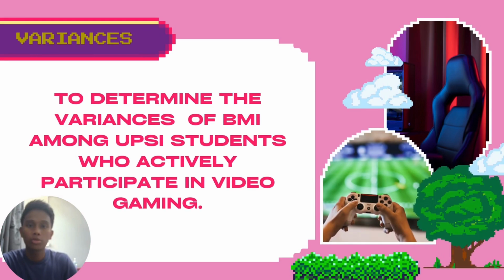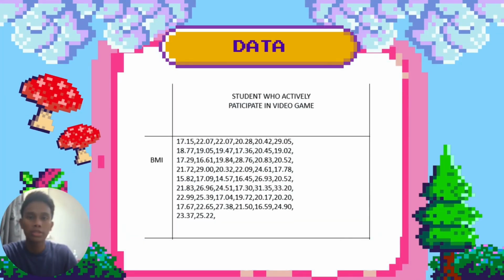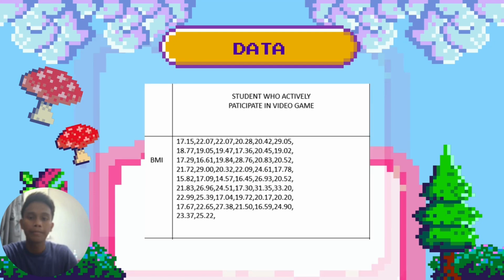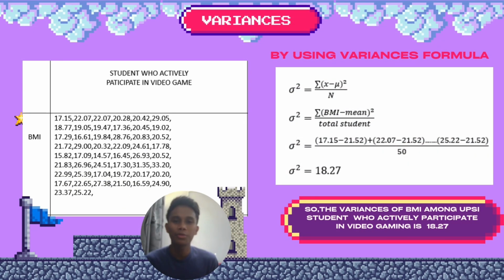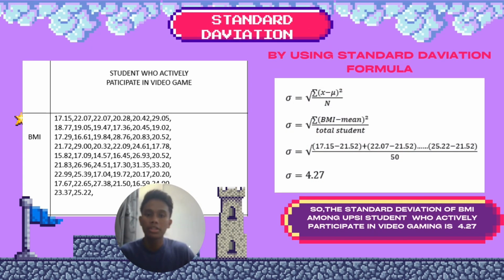So next, we're going to go through to the variance. So we still use the same data as we calculate the mean. So this is the way how to calculate variance. We use the variance formula. So after calculating, we get 18.27. So the variance of BMI among UPSI students that actively participate in video game is 18.27. Next, standard deviation. By using the standard deviation formula, we get 4.27 standard deviation BMI among the UPSI students that actively participate in video game.